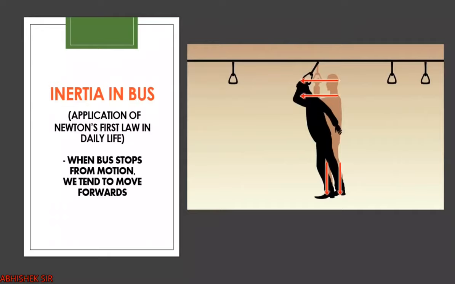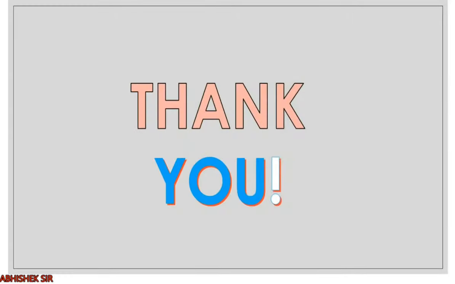So whenever the brakes are applied, we tend to move forward because of the imbalance created. The lower part is steady and at rest with the bus, but the upper part is still moving. Applying Newton's first law, this is the reason for the imbalance, and we tend to move forward, right? You can experience this in your daily life.